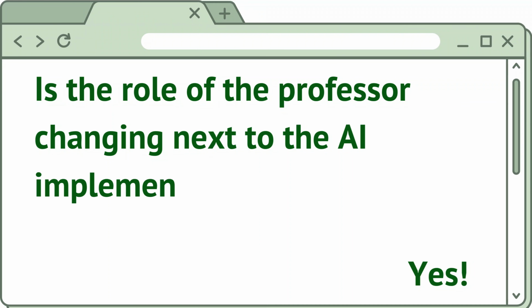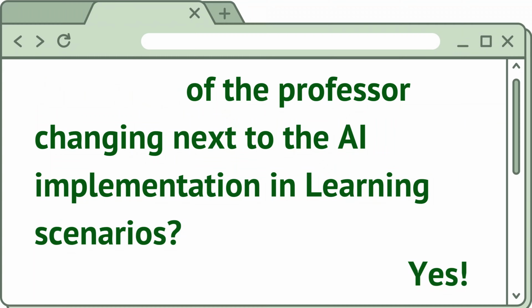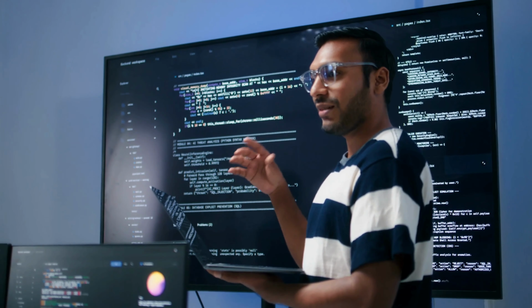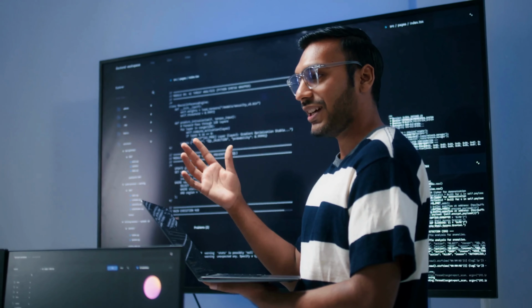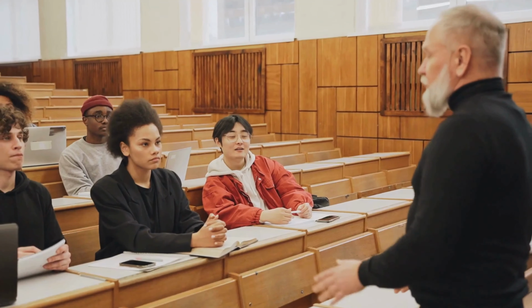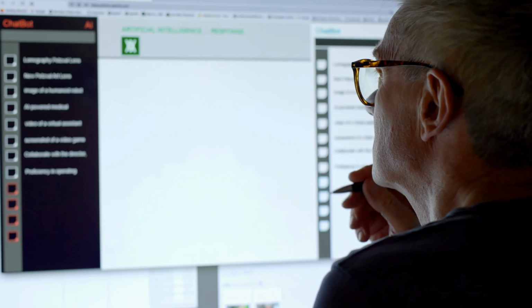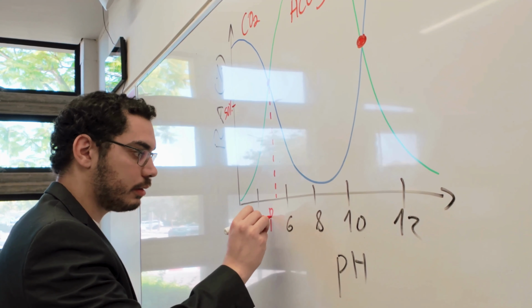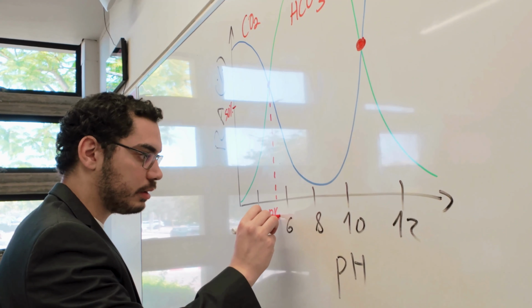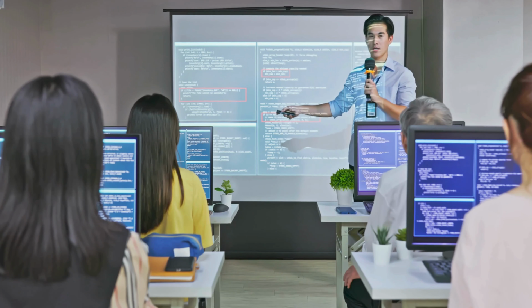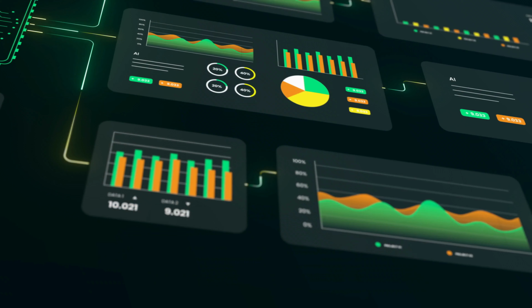in Excel. Is the role of the professor changing next to the AI implementation in learning scenarios? Yes. The role of the professor is evolving, but it's not being replaced. Traditionally, professors were mainly providers of information. With AI tools now capable of generating explanations, datasets, and examples instantly, the professor's role shifts toward ethical and analytical mentor and curator and guide in exercises.